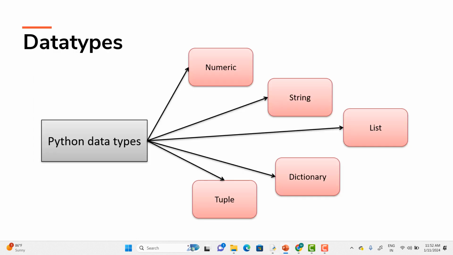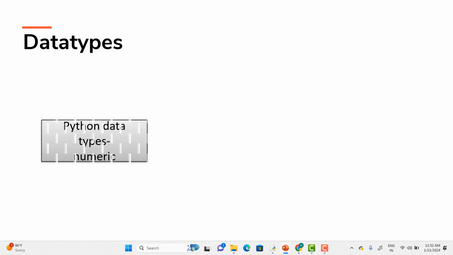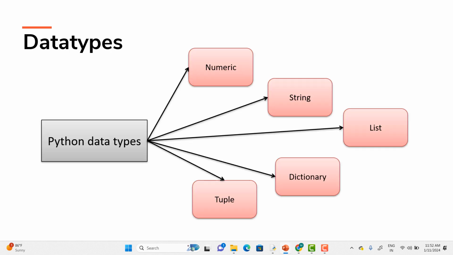Now, coming back to our data types. Just now you have seen that I simply printed hello world. Now, we are going to have some kind of numeric data type to be printed. Let's say I want to perform some kind of calculation, like operating on two numbers.